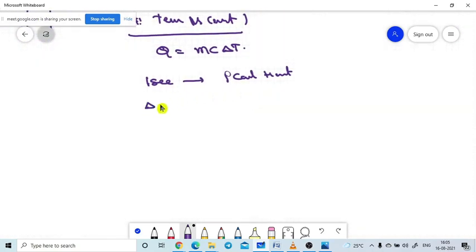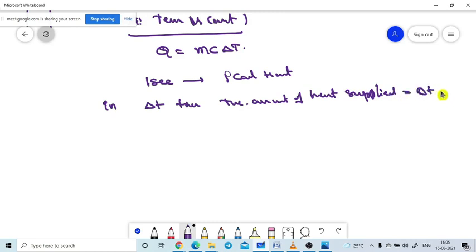The amount of heat supplied is delta t into P. If 1 pen costs 2 rupees, the cost of 10 pens is 10 into 2. That is the same principle we are using. So delta t into P is the heat supplied to the system, Q.